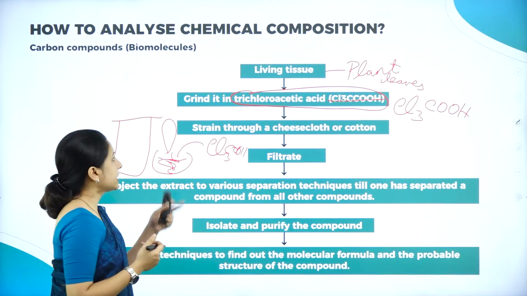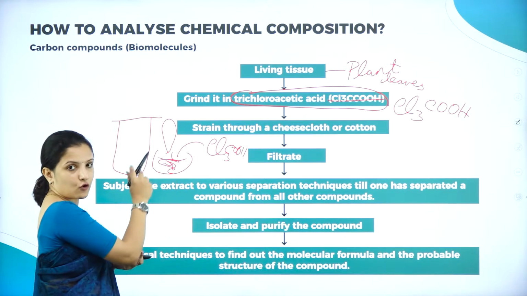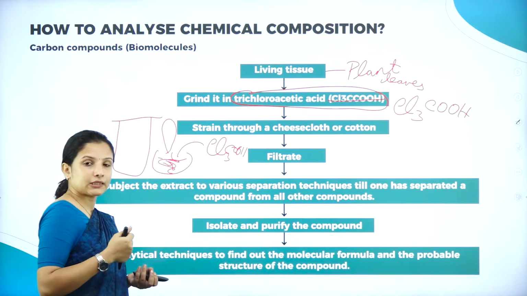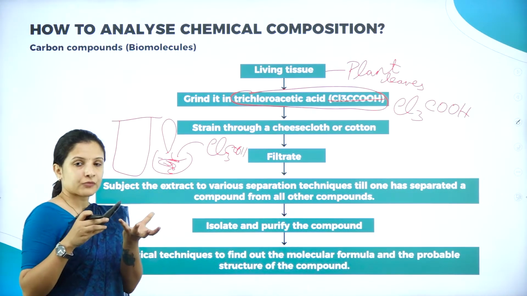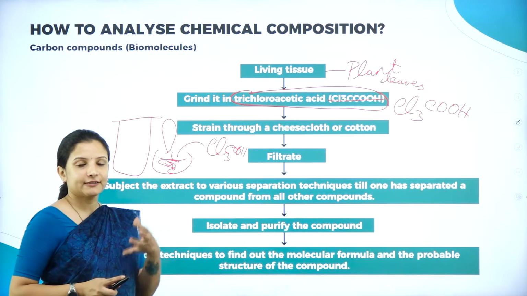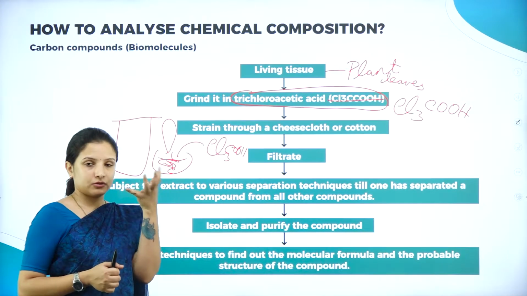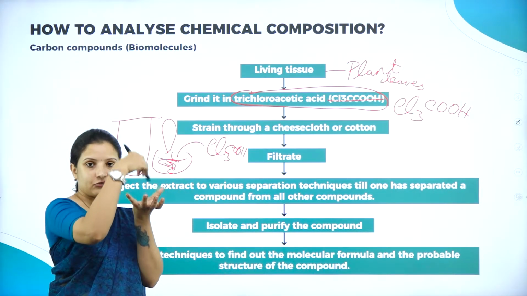So I'll put a cheesecloth, and then whatever leaf paste I have got, along with how did I make the paste? By pouring trichloroacetic acid. I took the leaf in the mortar, the bowl, and added the leaf material.